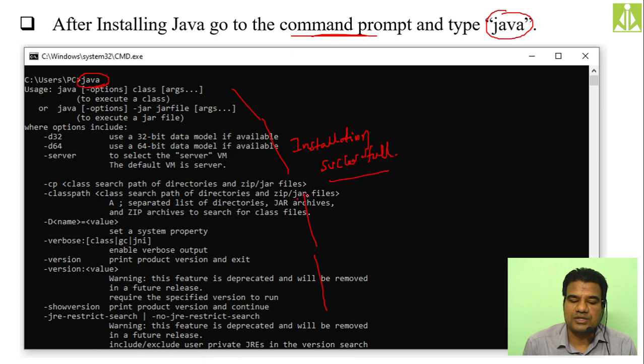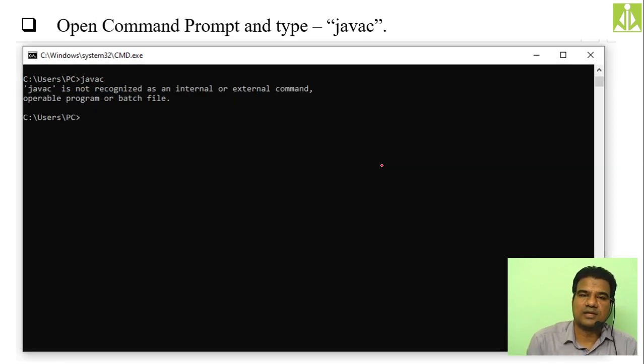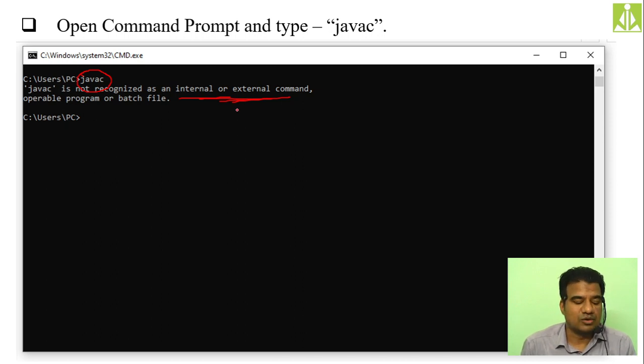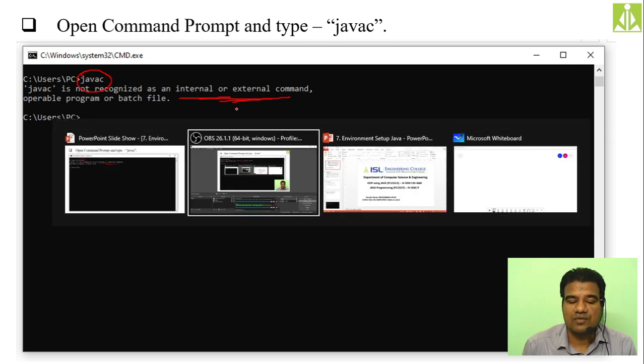Okay, hopefully you understood. Once the installation is done, it is still not ready for compilation of Java programs. One more command needs to work, that is the javac command. Even after the installation, when you type the javac command, you still get this error: javac is not recognized as an internal or external command. It is again an issue in your computer. So we have to make that javac functional.